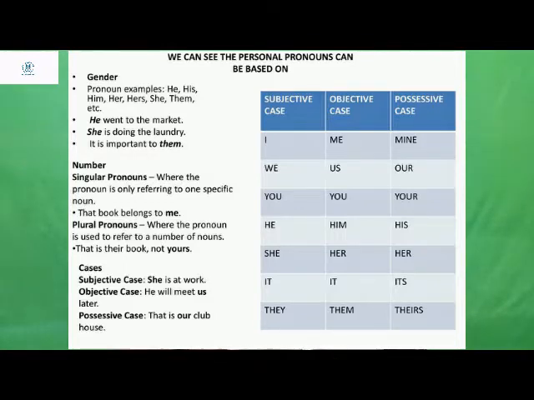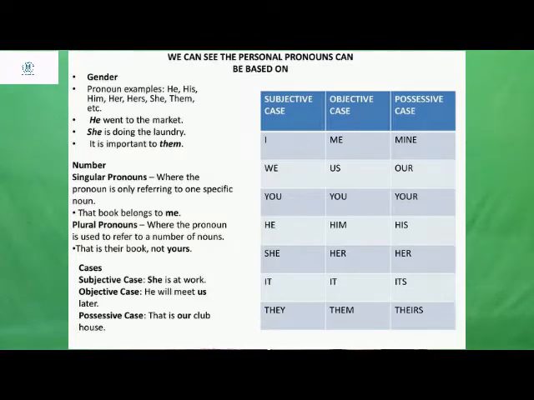At the same time, now we are going to see number pronouns. Okay? So basing on the number, there will be personal pronouns. How? Singular pronouns and plural pronouns. Singular pronouns are used when the pronoun is only referring to one specific noun. When you are talking about only one specific noun, then we use one type of pronouns. When you are referring to a number of nouns, then you use a plural pronoun.